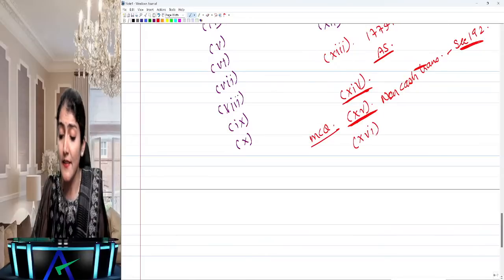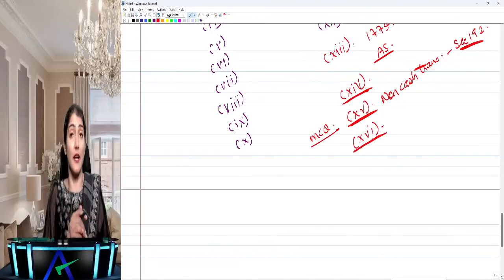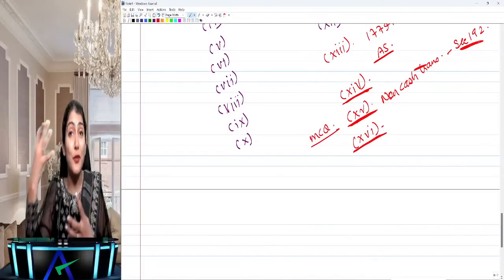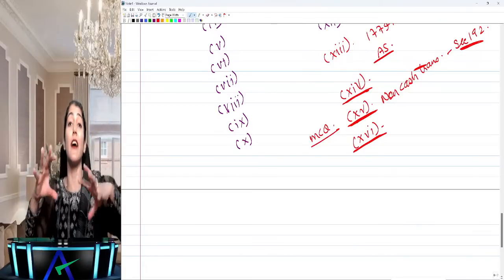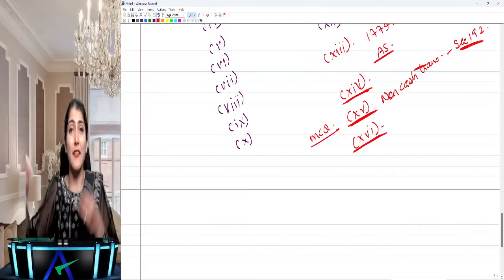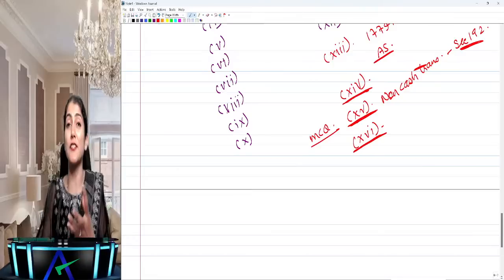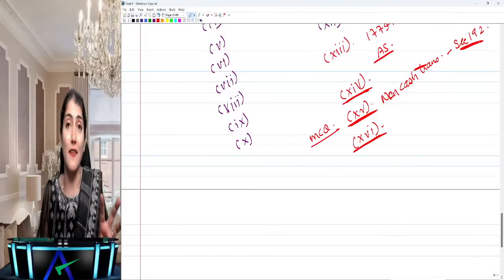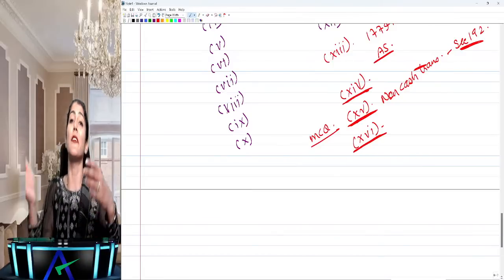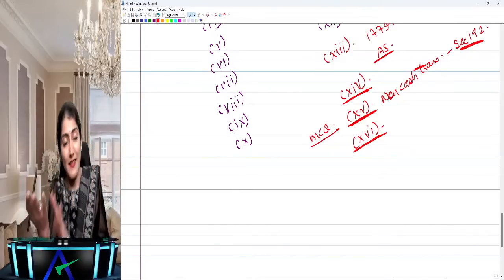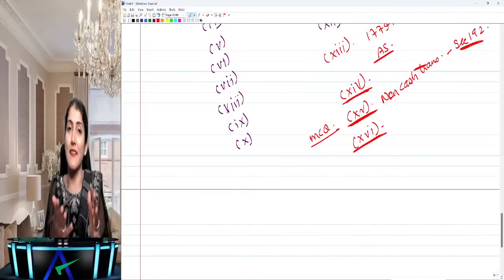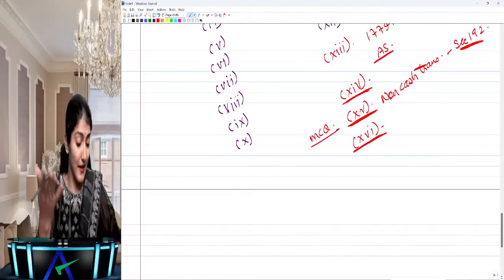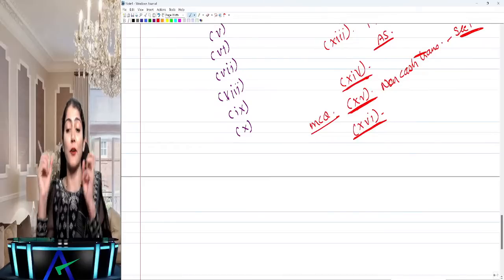Then clause 16 is regarding registration with RBI: whether the company is required to be registered under section 45-IA of the RBI Act, whether it has conducted any NBFI or HFI activity without holding a valid certificate of registration, then whether it fulfills the criteria of being a CIC, or if it's an unregistered CIC, whether it fulfills that criteria, and the number of CICs which are part of the group.